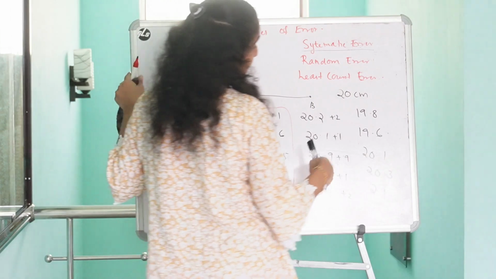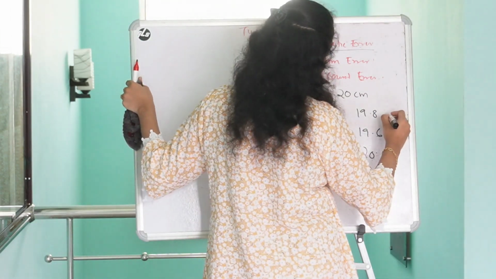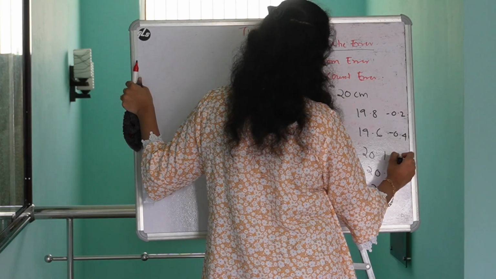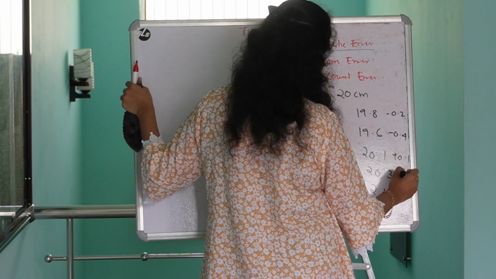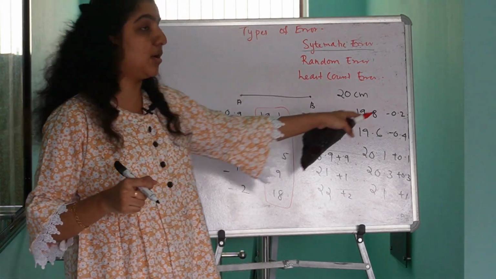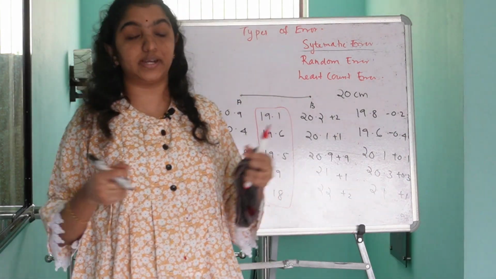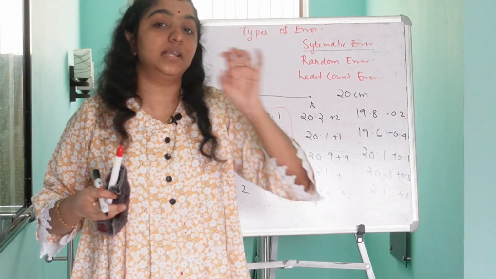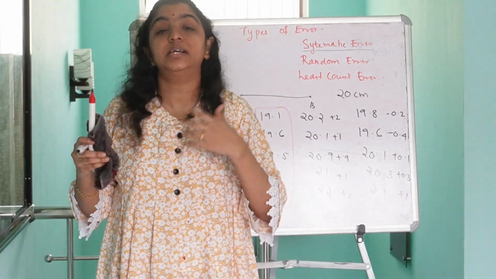In the third case, minus 0.2, minus 0.4, plus 0.1, plus 0.3, plus 1. Some of the values are in the negative direction and some other values are in positive direction, that is some are less than 0 and some are greater than 0.